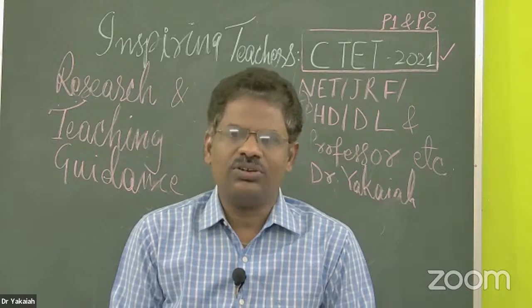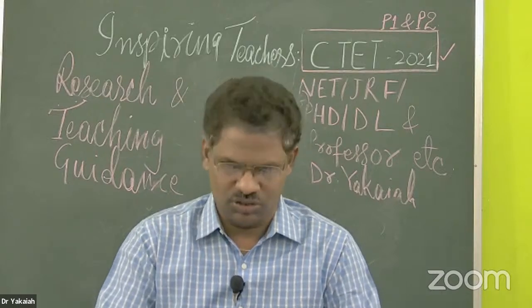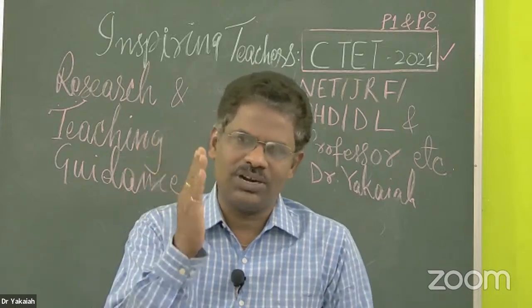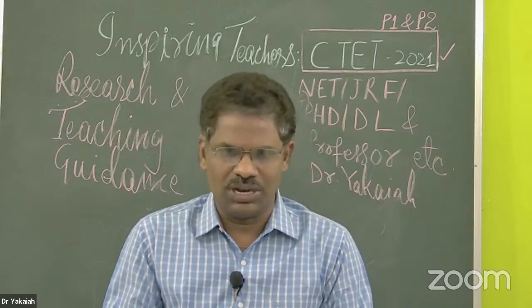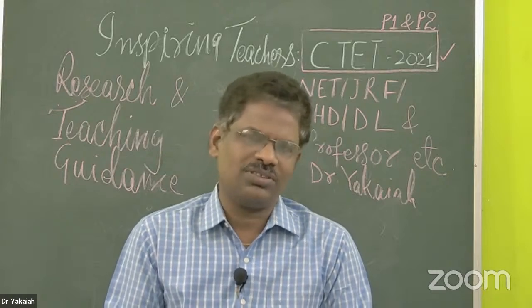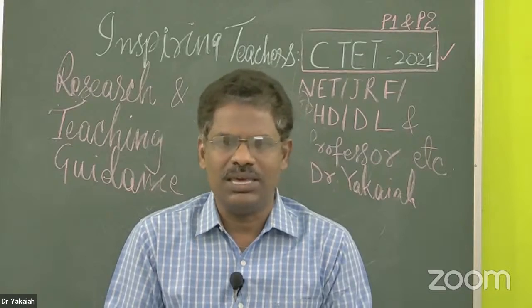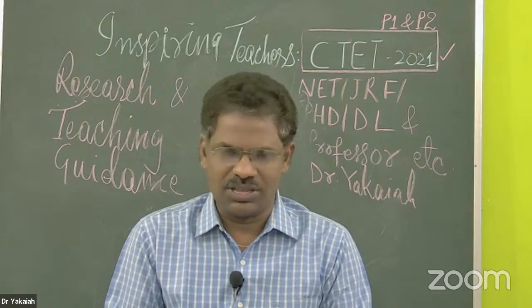Today we are going to continue with the theories of intelligence. What are the different theories of intelligence, starting from the unifactor theory to the latest structure of intelligence theory? Apart from the theories, most questions are also on the types of intelligence, particularly the seven types of intelligence by Howard Gardner. These are the things we are going to see.